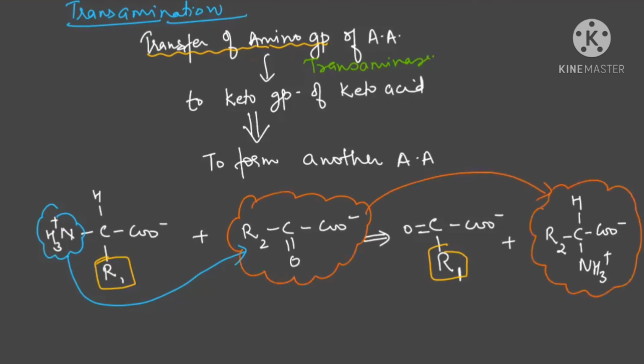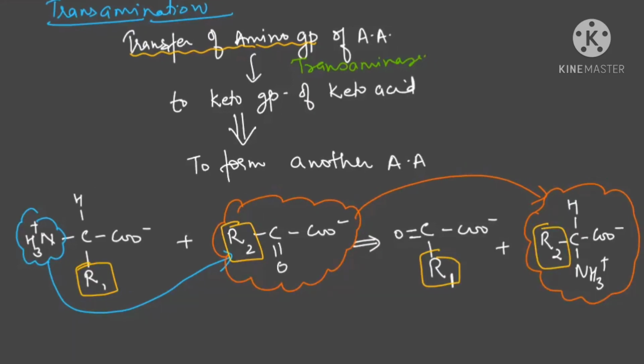How do we identify it? Just focus on the R2. It is having R2, and this is also having R2. To make a new amino acid, we have prepared, you can say, aspartic acid also. So I hope up till here your concept is clear.